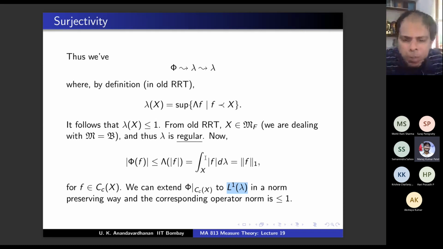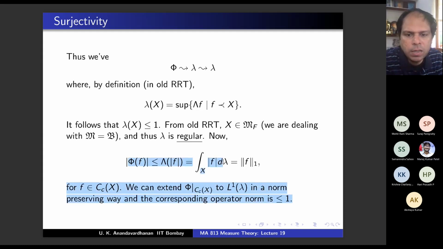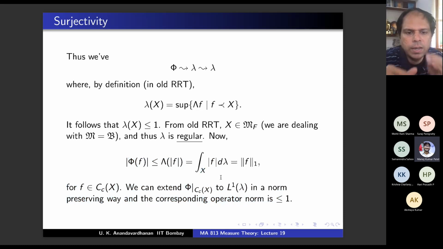I don't think you need Hahn-Banach because, see, CCX is dense in L1 lambda, no? And this phi is continuous. But where is phi continuous? Phi is continuous on C0x, so it is continuous on CCX.